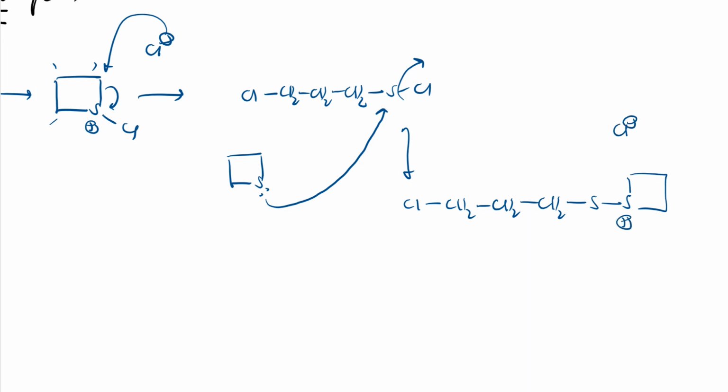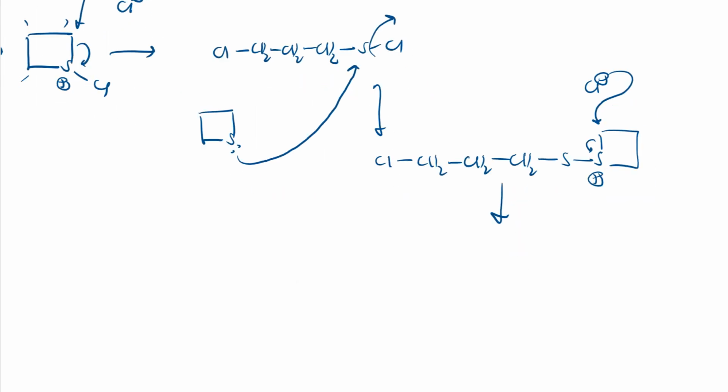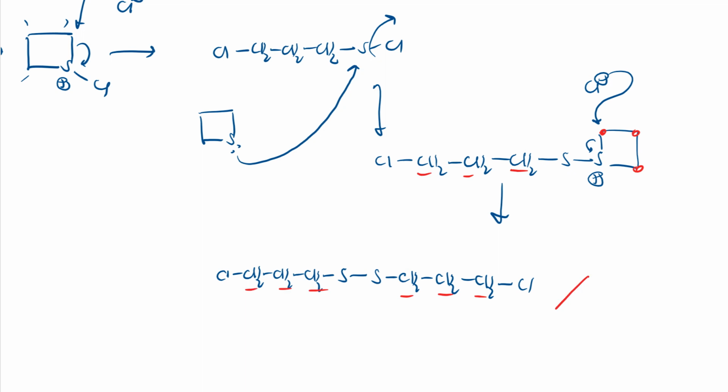So what happens? Again it reacts, and this ring opens. So if I want to write the open chain structure, it will be Cl, CH2, CH2, CH2, S, single bond S, again CH2, CH2, CH2 and Cl, right? Why only 3? Because here 1, 2, 3. This side also 1, 2, 3. Like this we will get the product. These are simple reactions. You can also understand them easily, right?